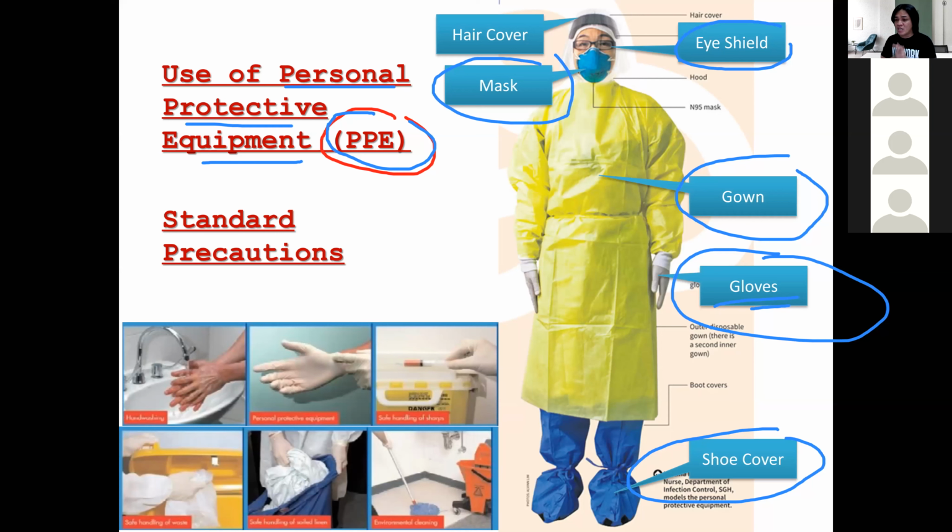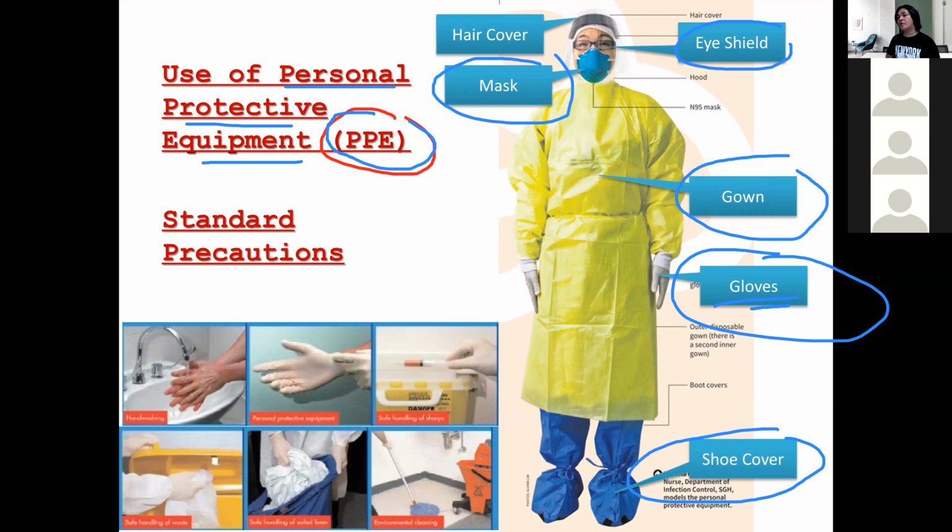And what are those infections that can cause droplet infection? If you have pneumonia, if you keep on coughing, if you have mumps, if you have pharyngitis, definitely the precaution that you are going to do is to cover your nose and mouth with the use of a medical mask or surgical mask. And of course, you need to put your patient in a private room.